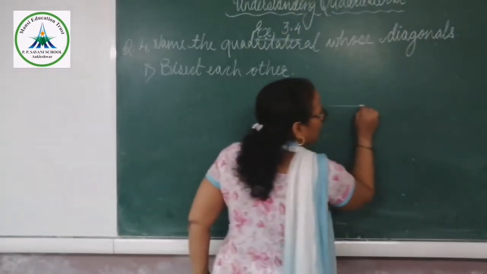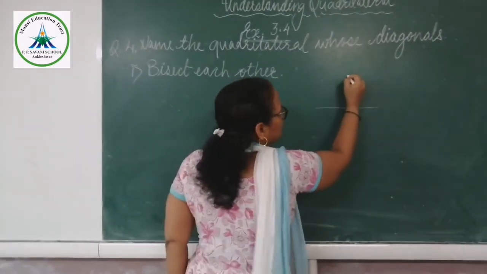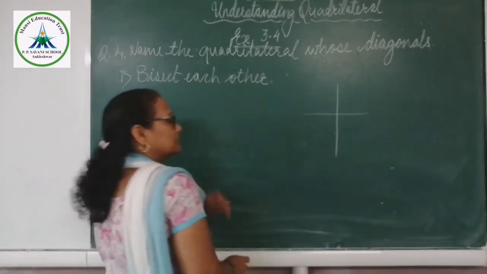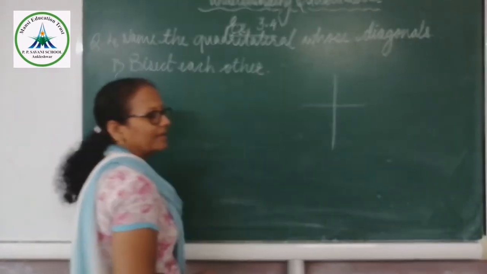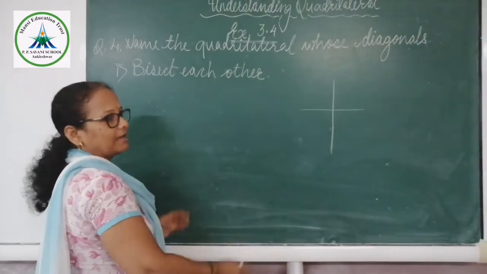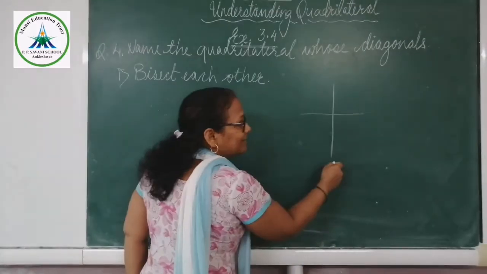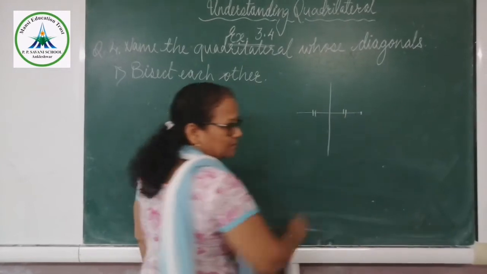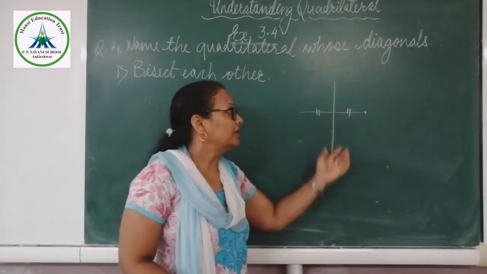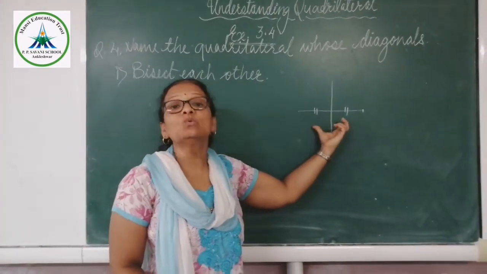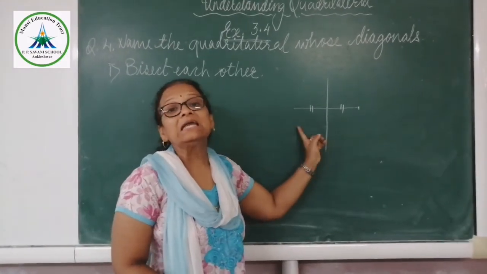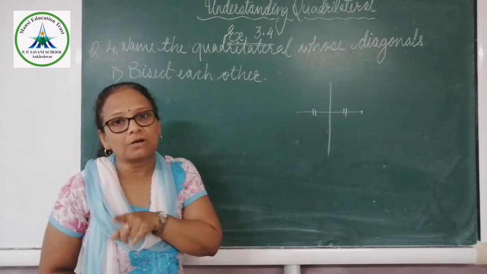Suppose I have drawn a line, and another line intersects that line and divides the given line into two equal parts. In that situation, we say that they bisect each other.